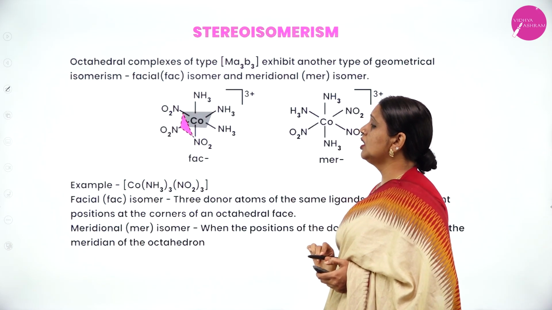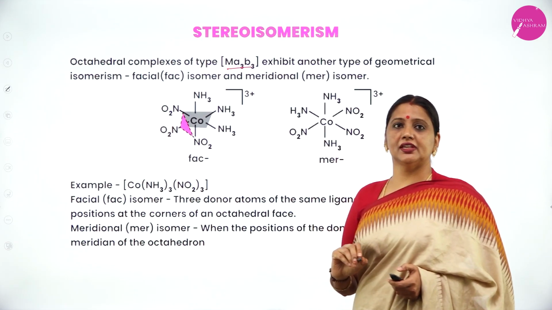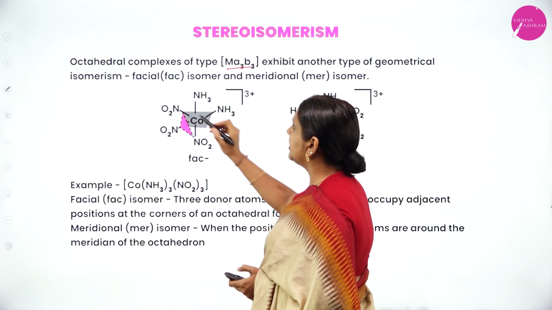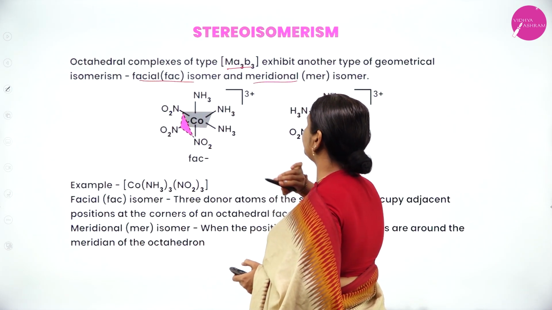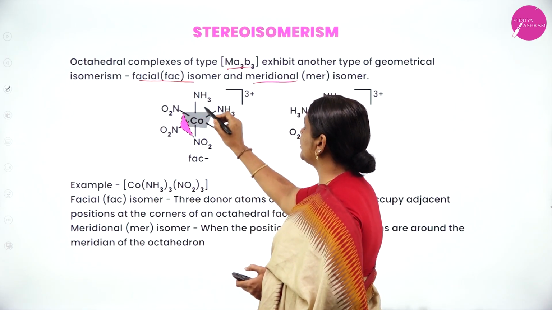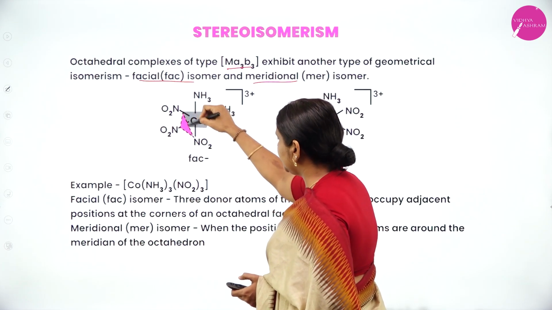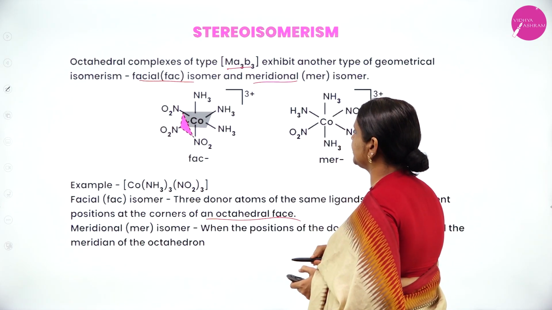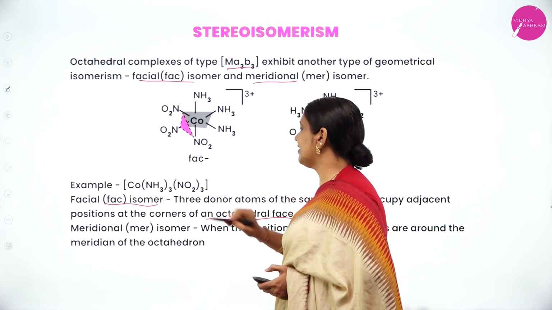Okay. Next, octahedral complexes with general formula Ma3B3, where A and B are monodentate ligands. Here we have 2 types of isomer, facial isomer and meridional isomer. Facial is FAC isomer and MER isomer. Take Co attached with 3 amine ligands and 3 NO2 ligands. Here 3 NO2 ligands are present at the corners of the octahedral face. Therefore, it is facial or FAC isomer.